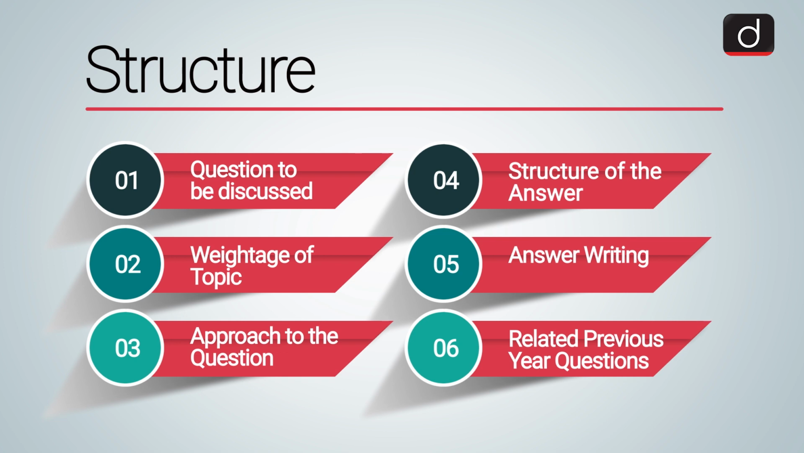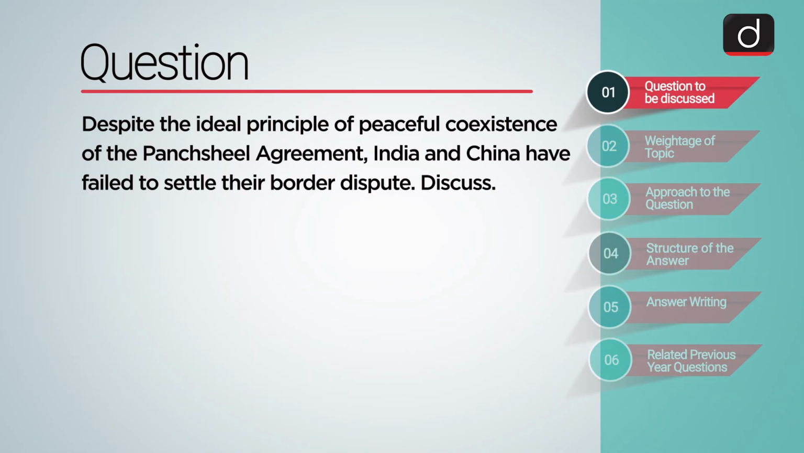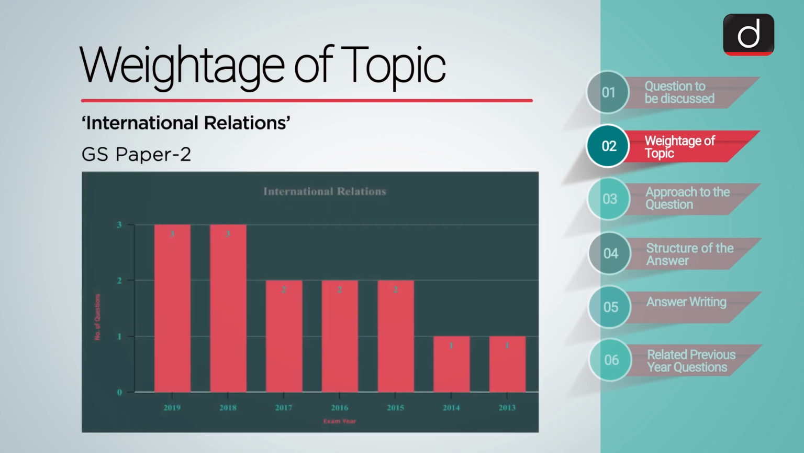Let us see the question which we will be discussing today. Despite the ideal principle of peaceful coexistence of the Panchsheel Agreement, India and China have failed to settle their border dispute. Discuss. The question can be narrowed down to international relations, that is part of GS Paper 2. The importance of this topic over the years can be assessed from the graph that has been displayed.